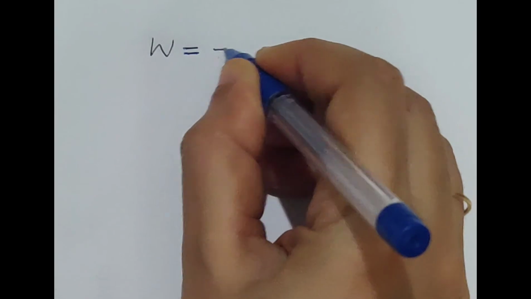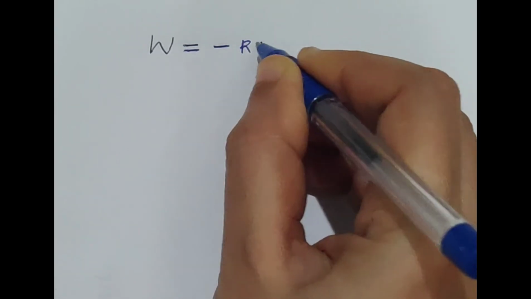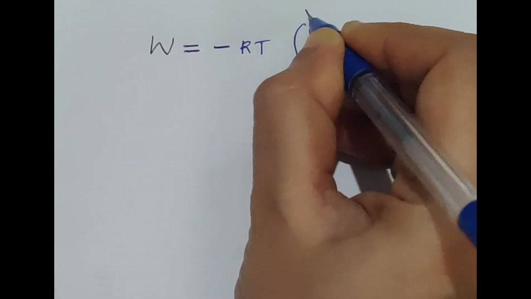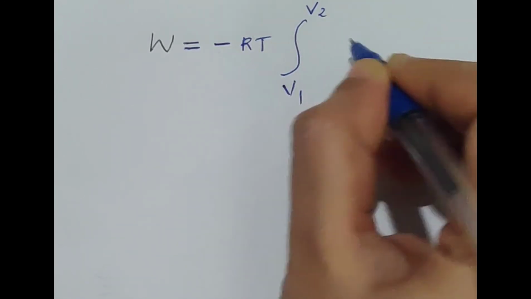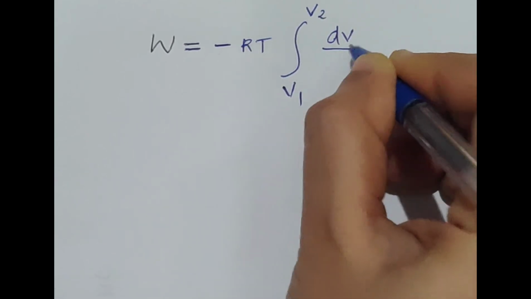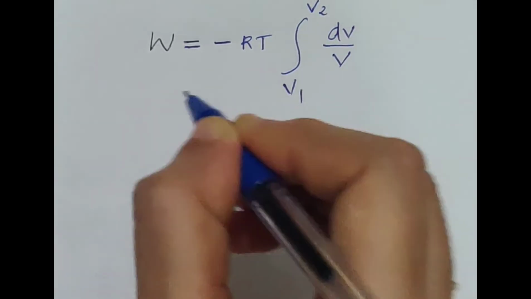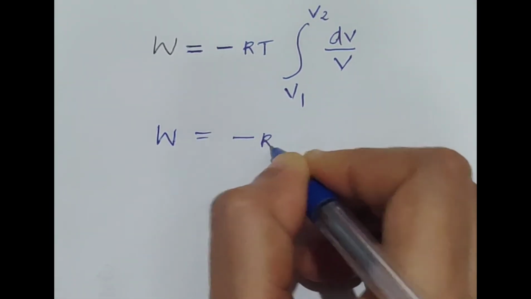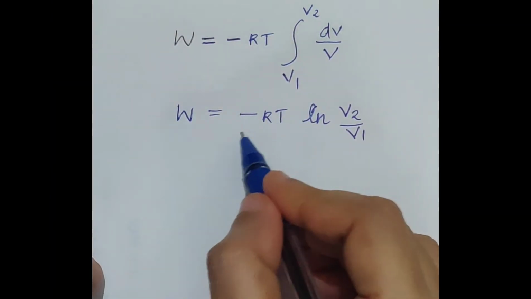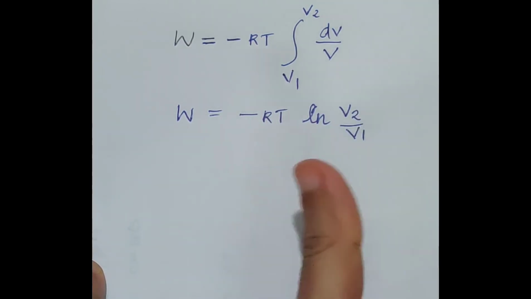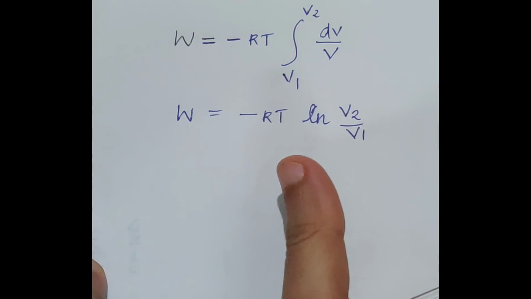That is W is equal to minus RT, integrating from V1 to V2, 1 by V dV. You can write it as dV by V. W is equal to minus RT ln V2 by V1.